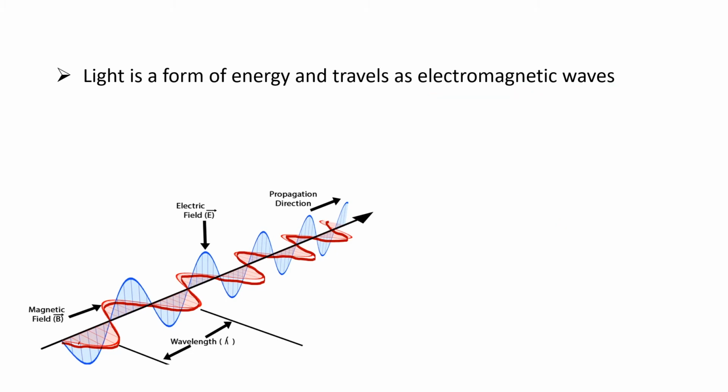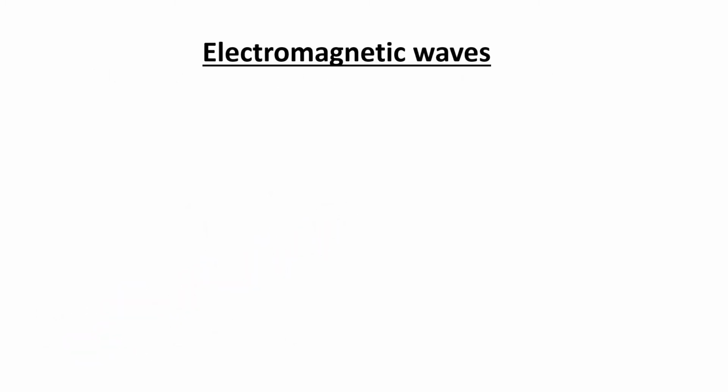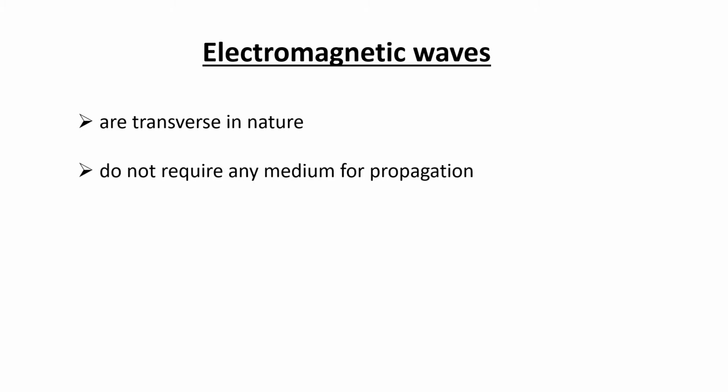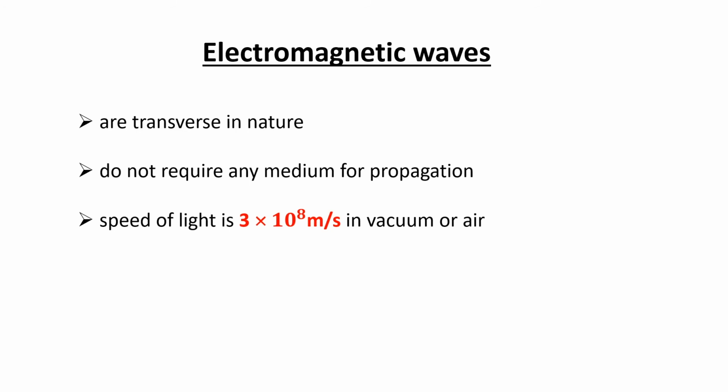The oscillations will be perpendicular to the direction of propagation of the wave. What are the properties of electromagnetic waves? They are transverse in nature. They do not require any medium for propagation, which means they can travel through vacuum. The speed of light is 3 into 10 raised to 8 meter per second in vacuum or air. In other media, for example in glass or in water, the speed will be different.